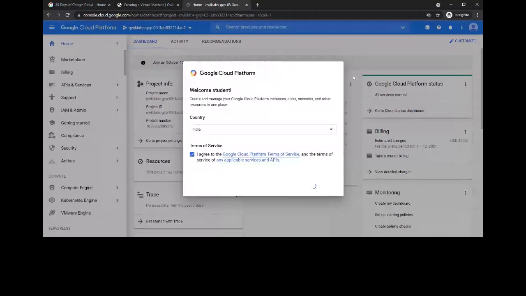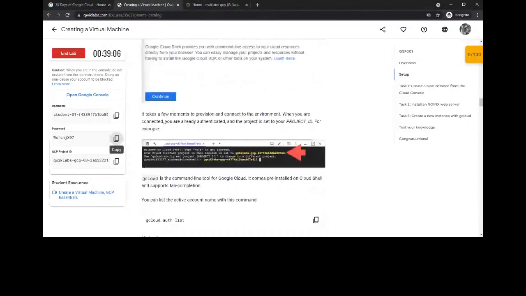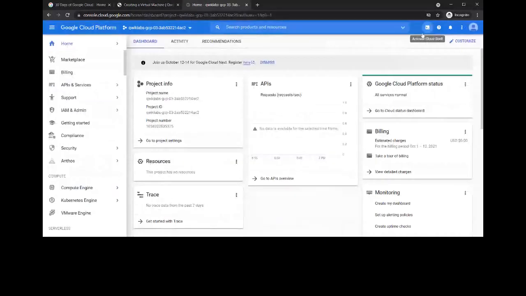So let us see what is the first task he is asking us to do. He's asking us to activate the Cloud Shell. You can see this tiny square over here with the greater than symbol. This is the activate Cloud Shell.